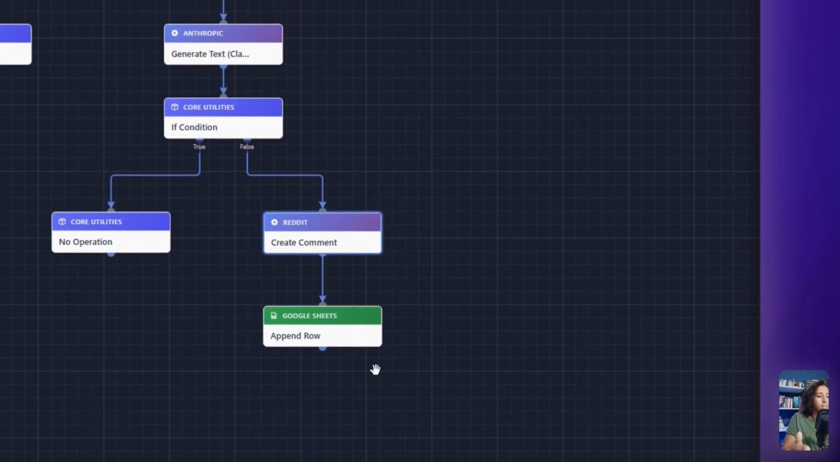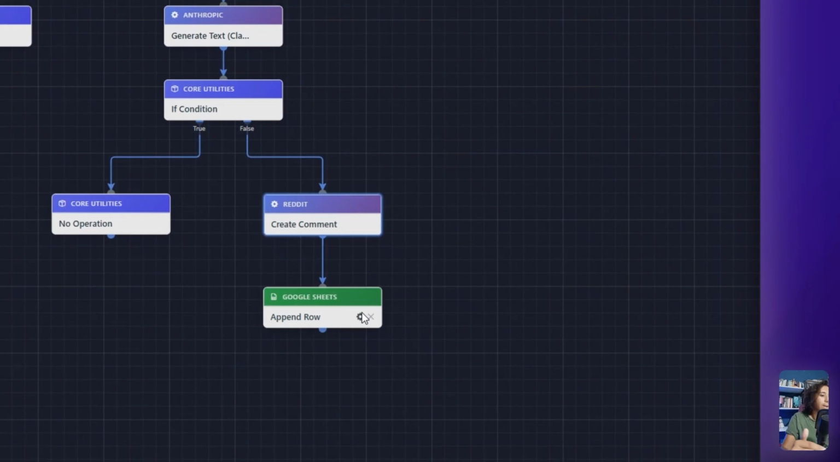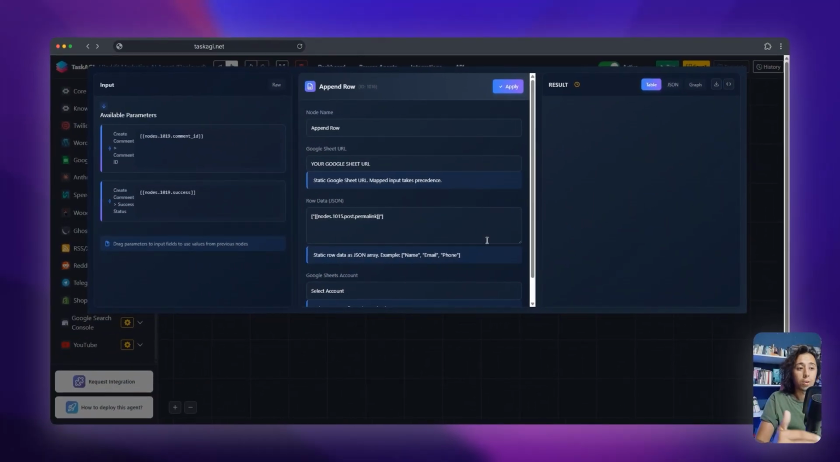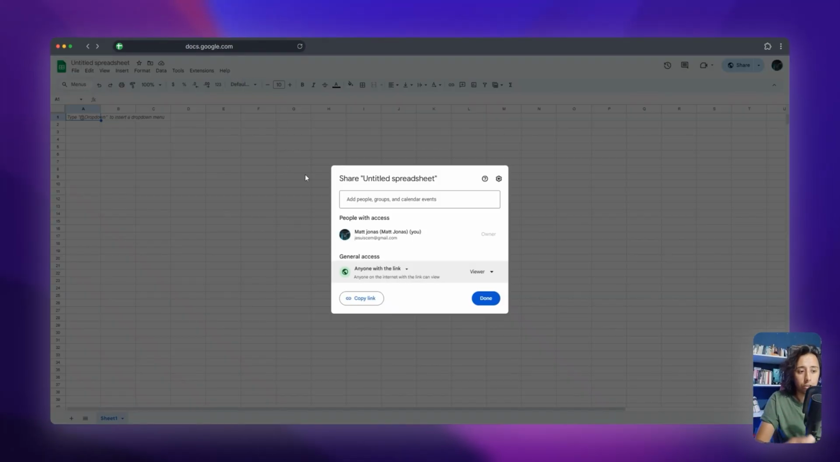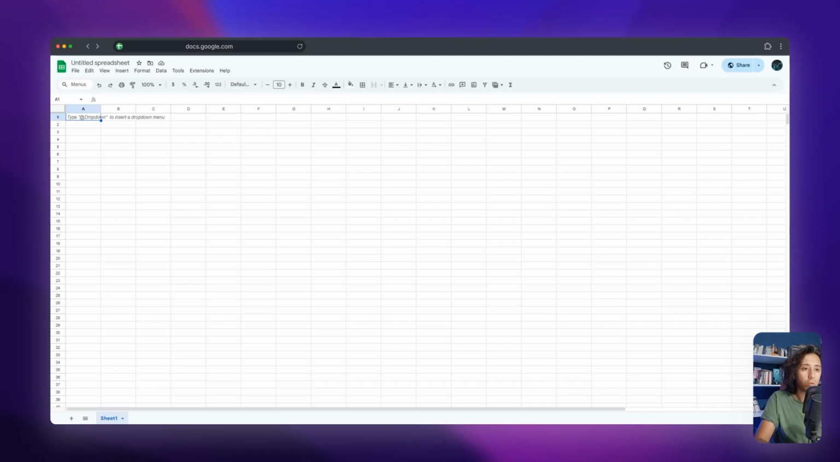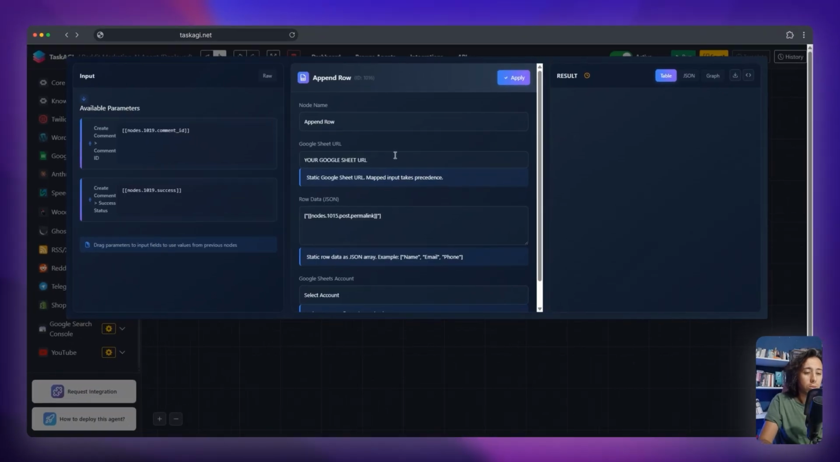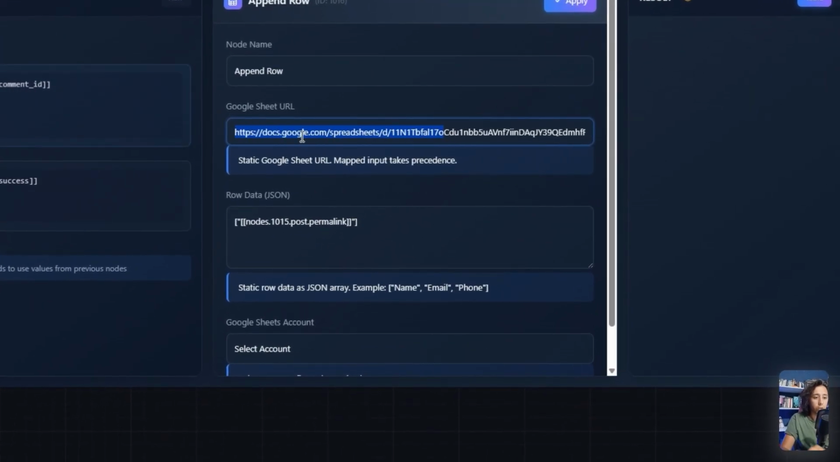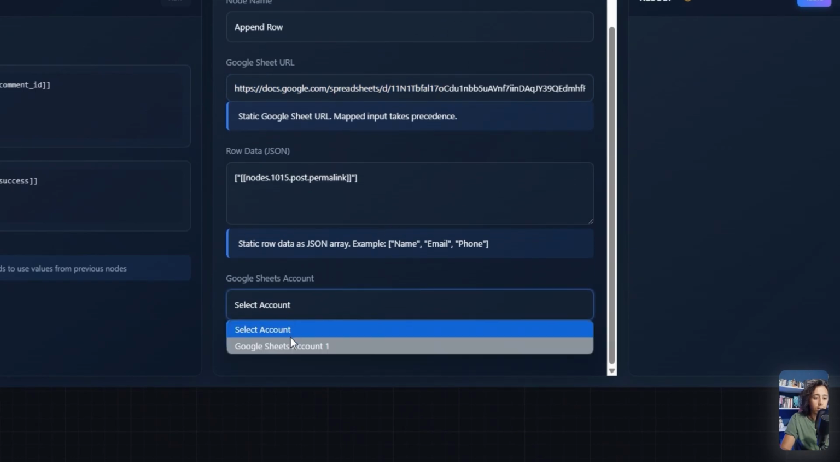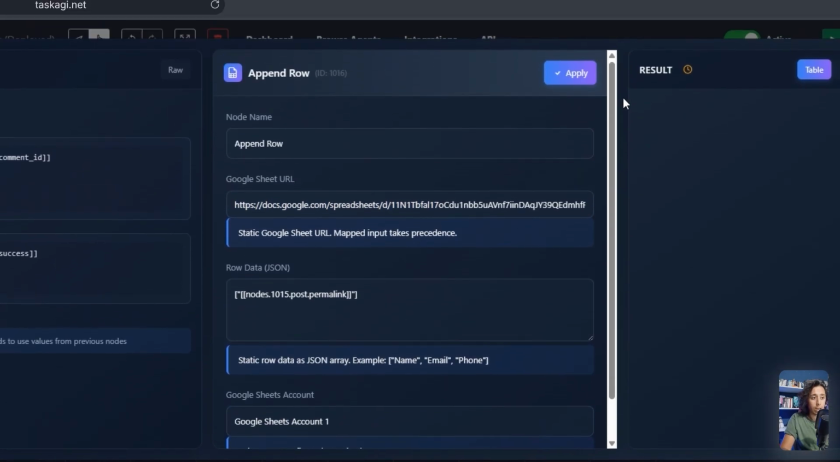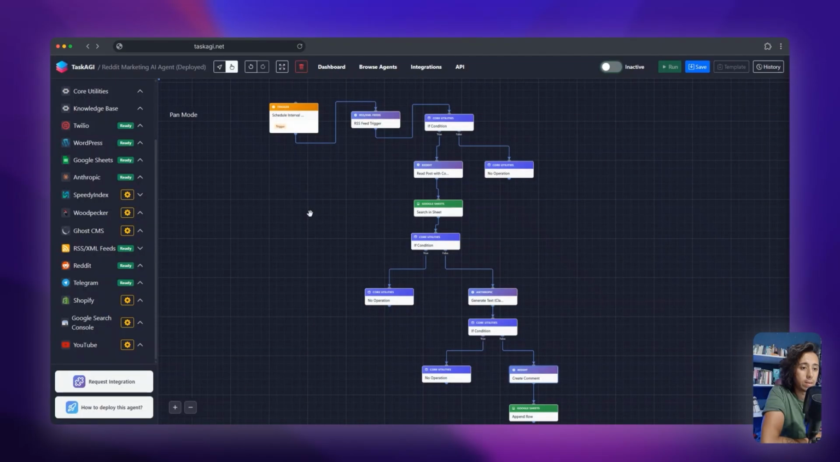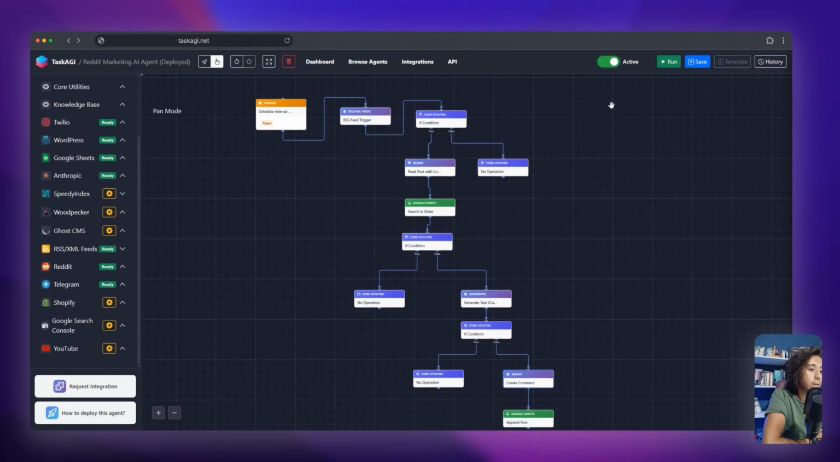We are actually done. As the last step, our agent is going to put our link in this Google Sheet over here. So we also have to make sure we have our Google Sheet. Again, select your Google account, apply, and save. Now that's pretty much it. At this point, all you have to do is activate your agent and watch it work for you 24/7, promoting your business.